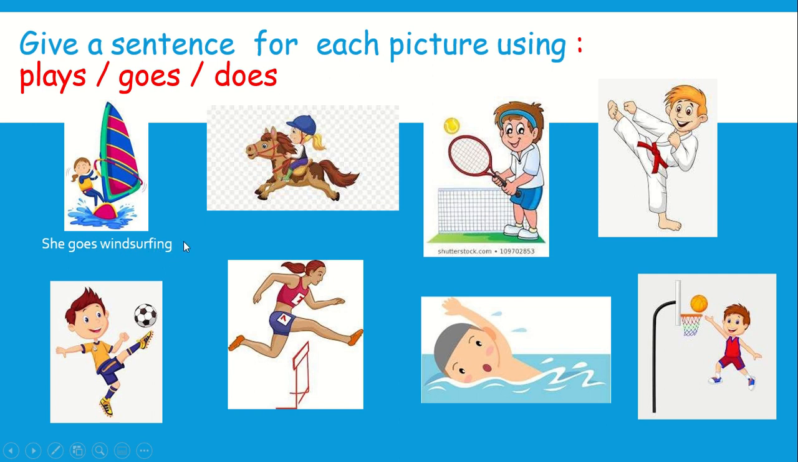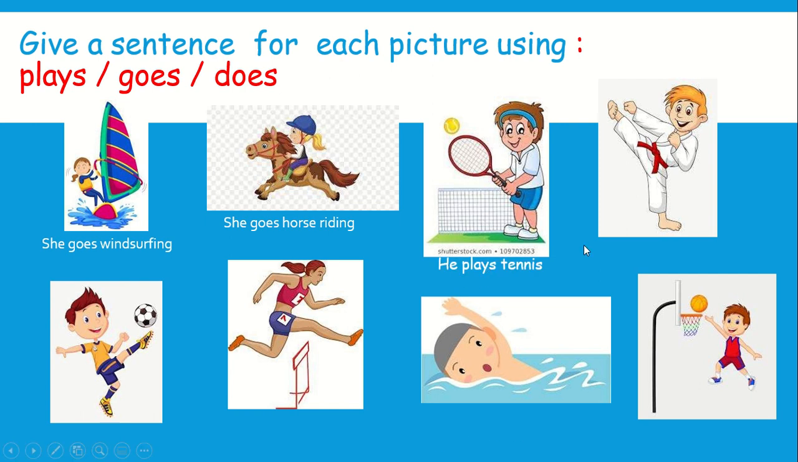Why, teacher? Why do we use goes? Why don't we use does or plays? Yes, because it ends with ing. So she goes windsurfing. Okay? What about this? Horse riding. So we use the verb goes. Well done. She goes horse riding. Well done, my students. What about this? What do we have here? Ball, teacher. So we use the verb plays. Well done. So he plays tennis.